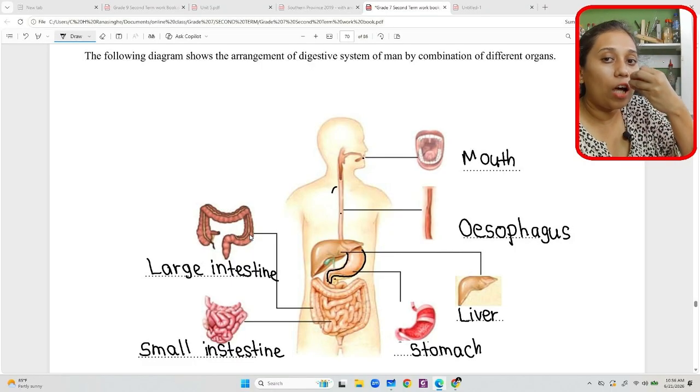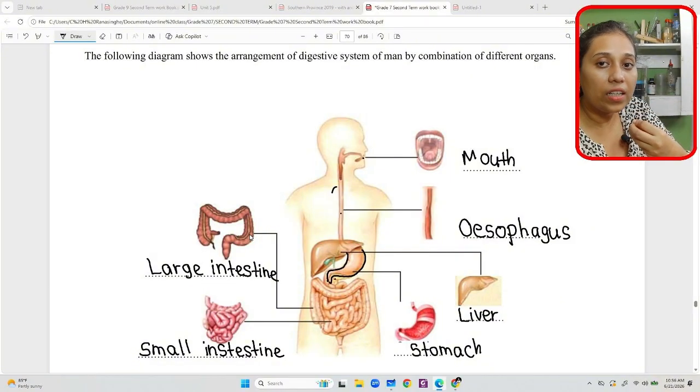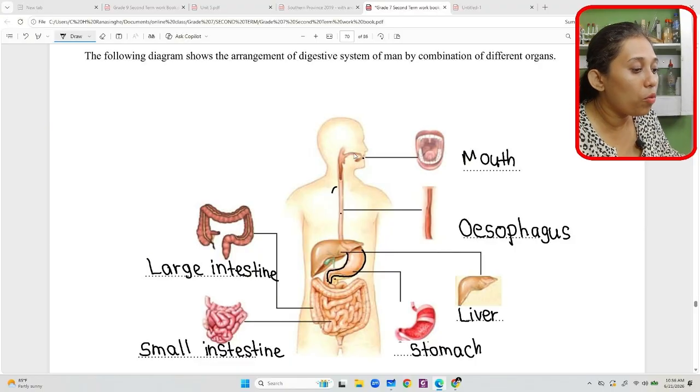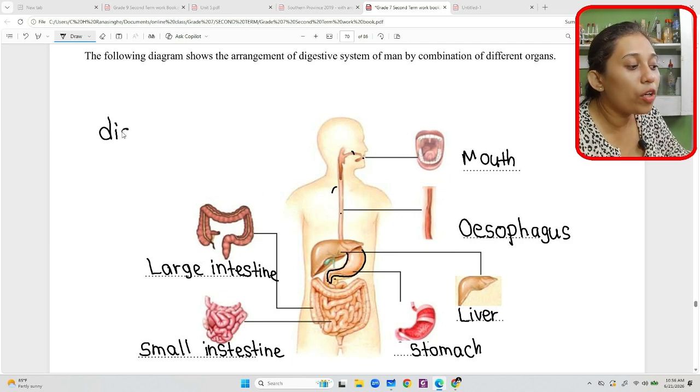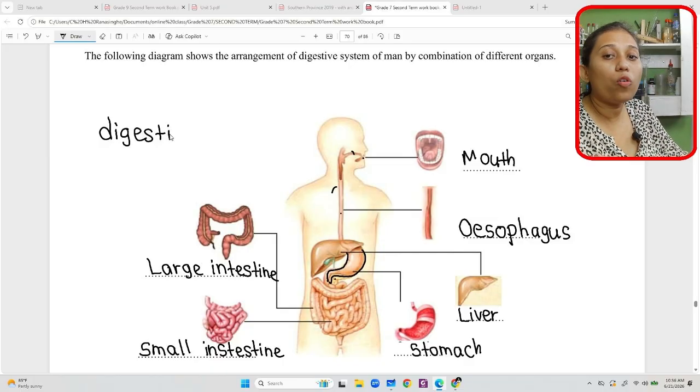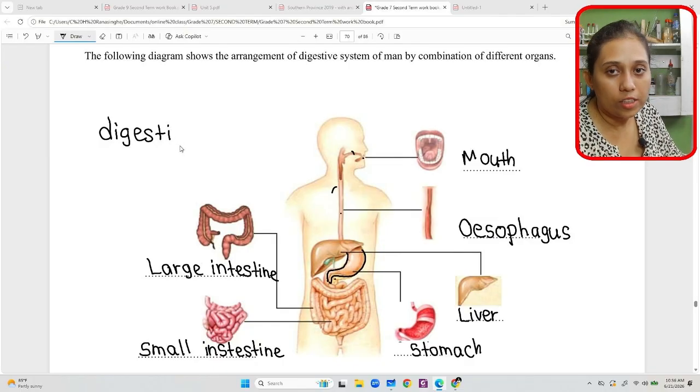After we take food into our mouth, what happens until the food particles reach the intestines? The food is broken down and digested. Digestion means breaking down the food into smaller particles.